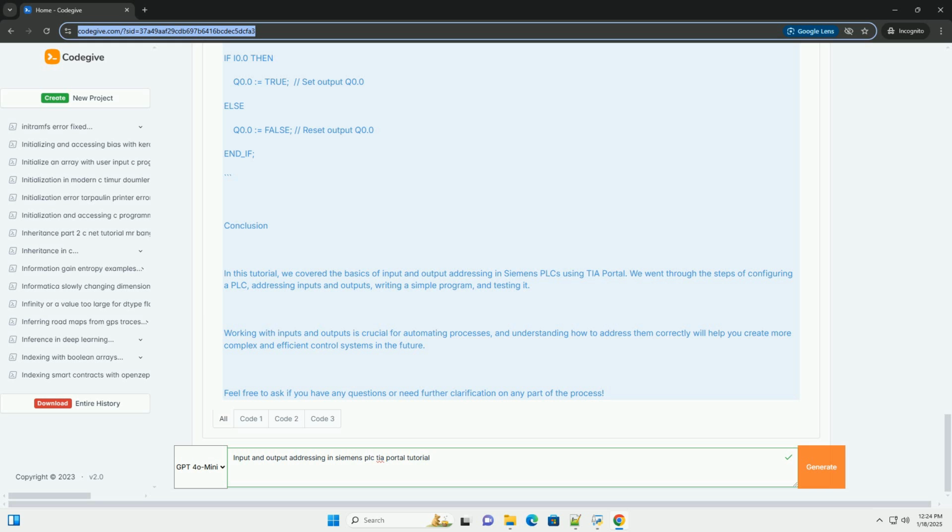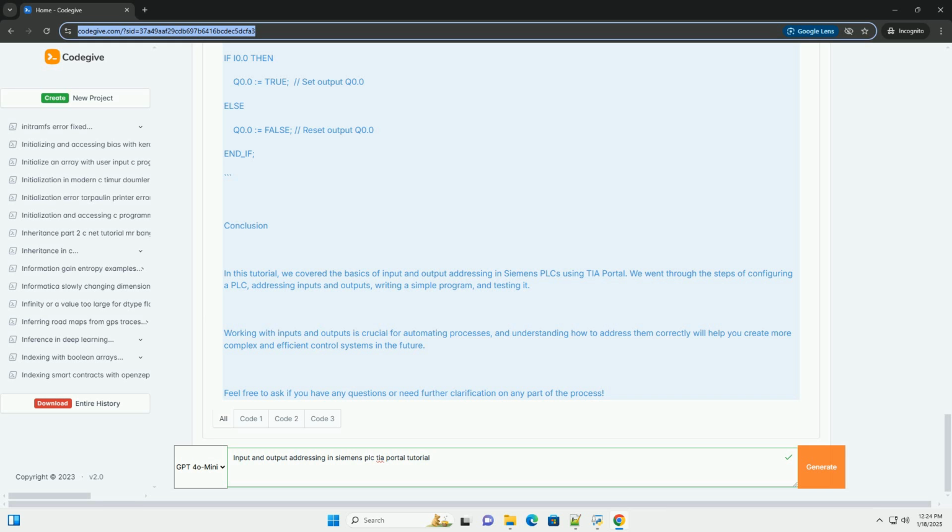Step 7. Download and test the program. 1. Connect your PC to the PLC. 2. Click on Download to Device to transfer the program to the PLC. 3. Put the PLC in run mode and test the input and output functionality. Code example in structured text, ST. If you prefer using structured text, here's a similar example.